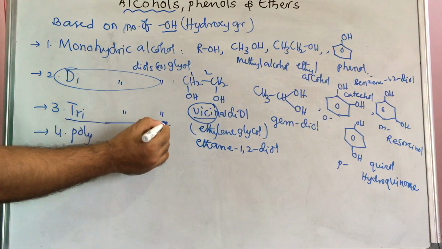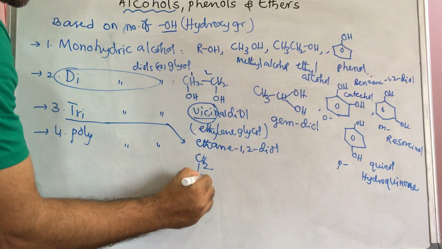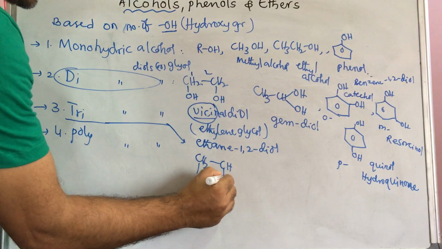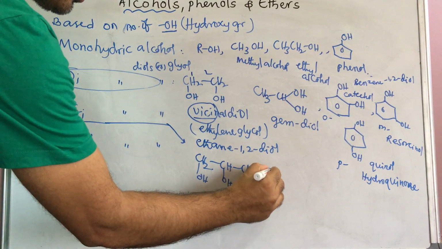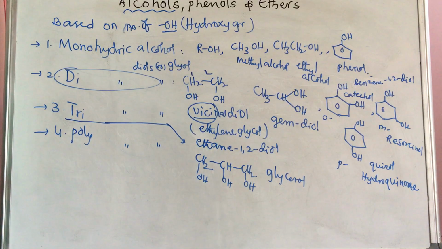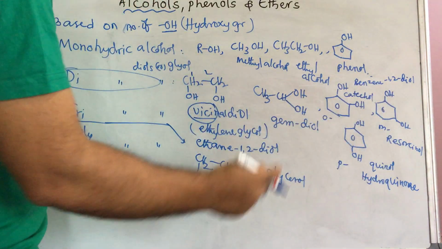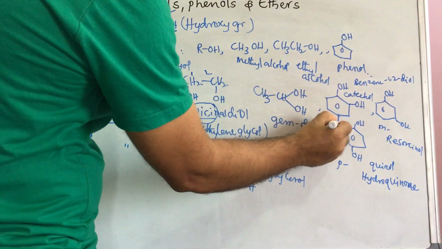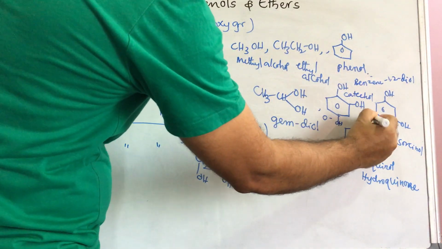Now we will discuss the trihydric alcohol. One example is CH2OH, CHOH, CH2OH. This is called glycerol. In benzene, if one more hydroxy group is added, when 2 are already there, now we can write here one more OH group.